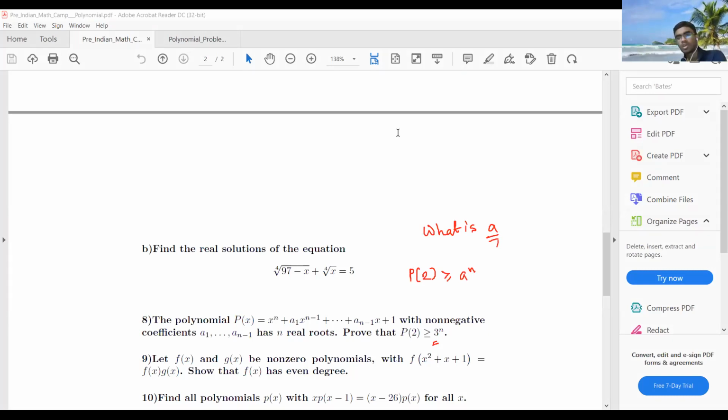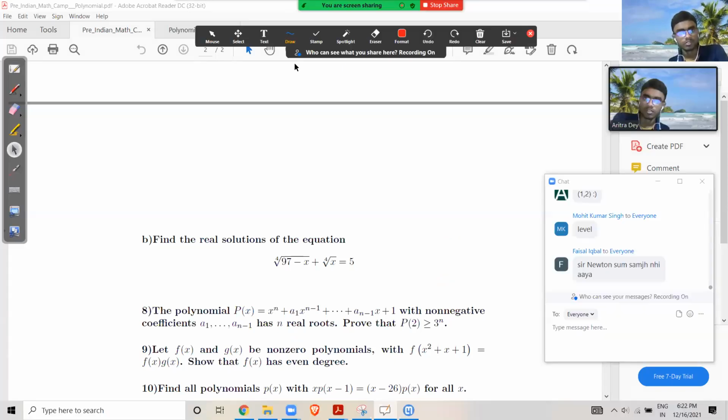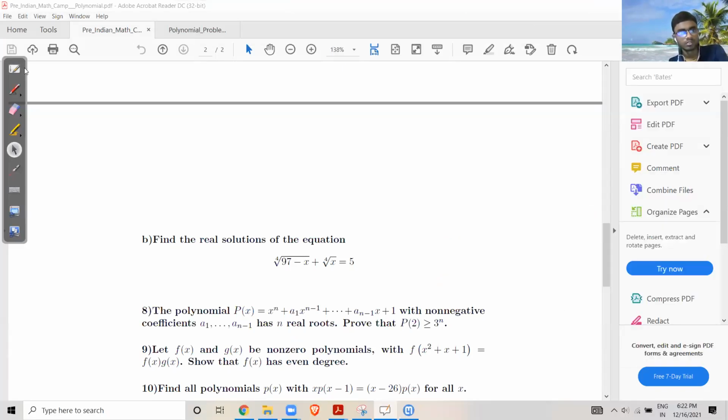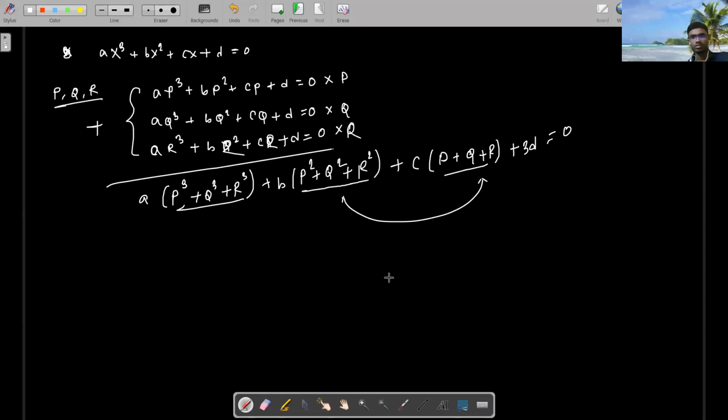Oh, you can't understand Newton's sum. I'm repeating the thing again for Newton's sum. Can all of you see the blackboard again? Okay.